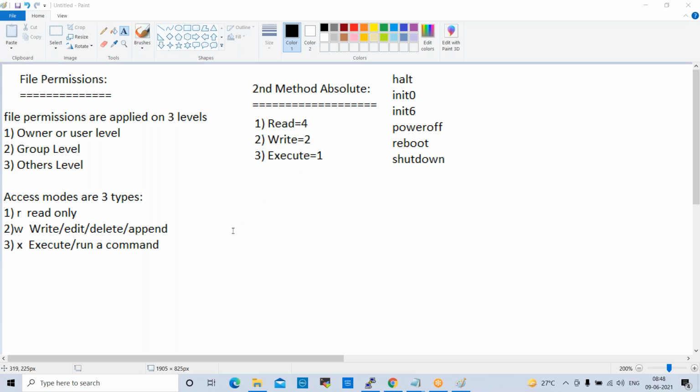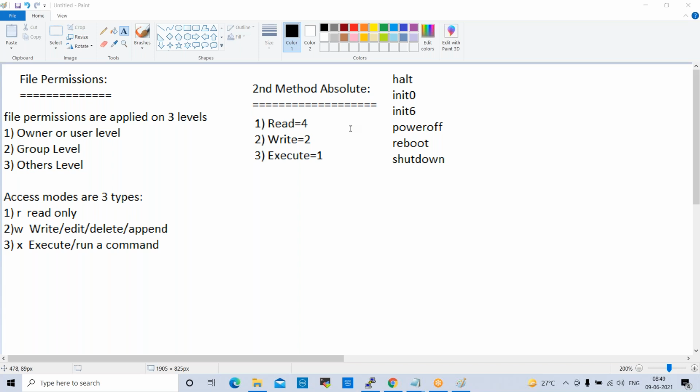Okay, so you want to give read-only permissions to team members. At that time, we give chmod 444 and the file name. Then the read-only permissions will be applied to the file, and people who are accessing that file can read it. They cannot edit the file, they cannot delete the file, they cannot modify the file.